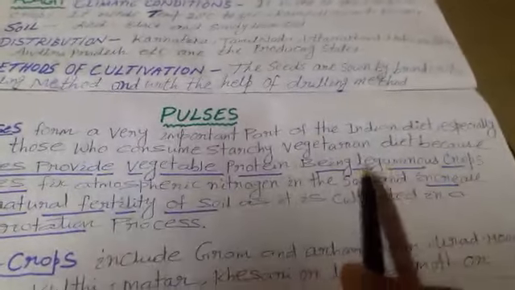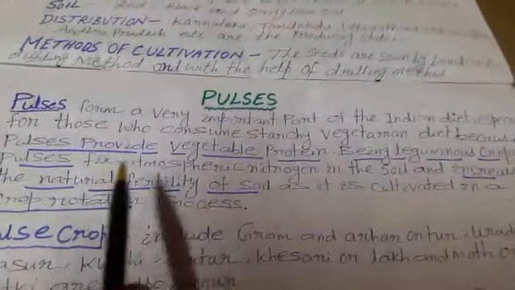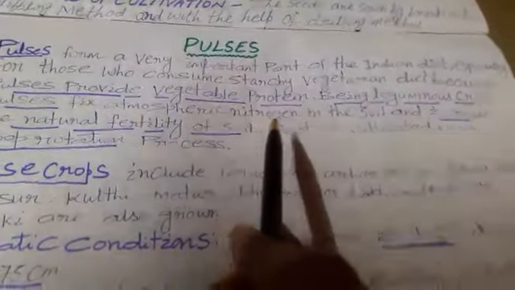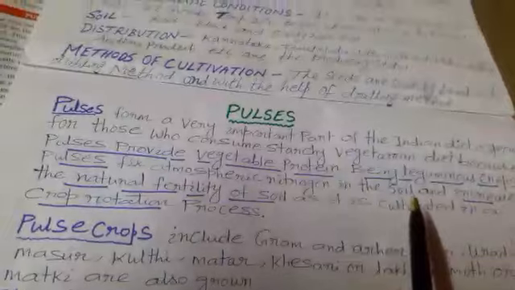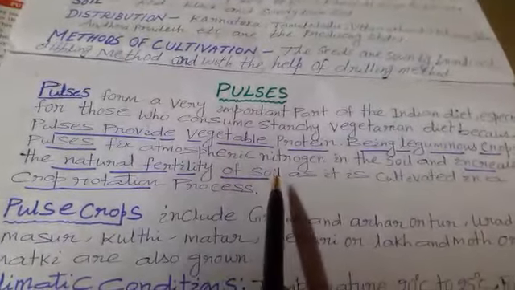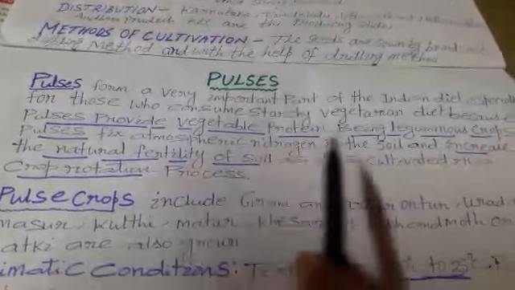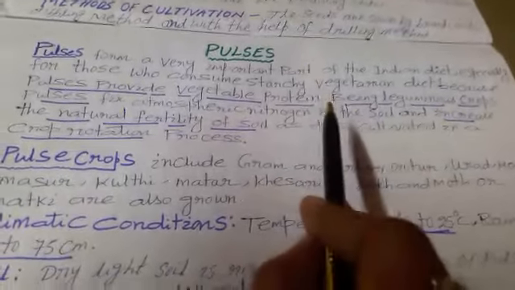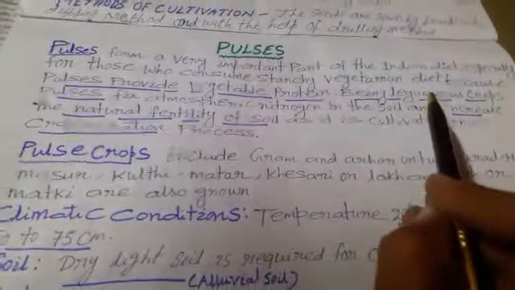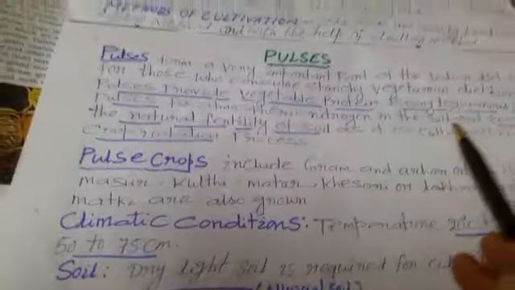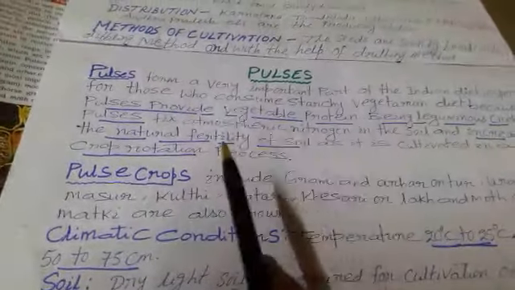Second point, being a leguminous crop, pulses fix atmospheric nitrogen in the soil and increase the natural fertility of the soil as it is cultivated in a crop rotation process. Second importance given here, it maintains the fertility of the soil naturally without adding fertilizer.